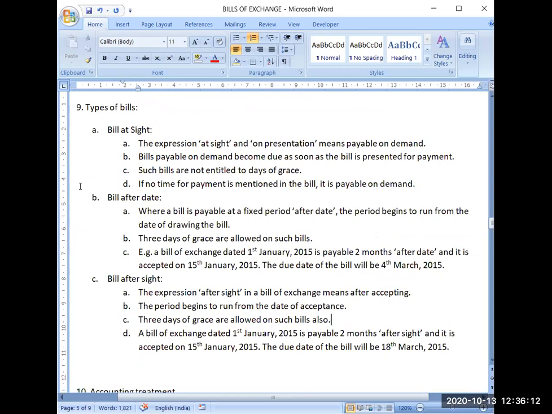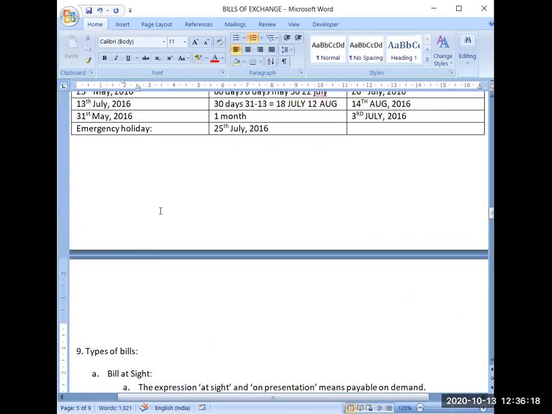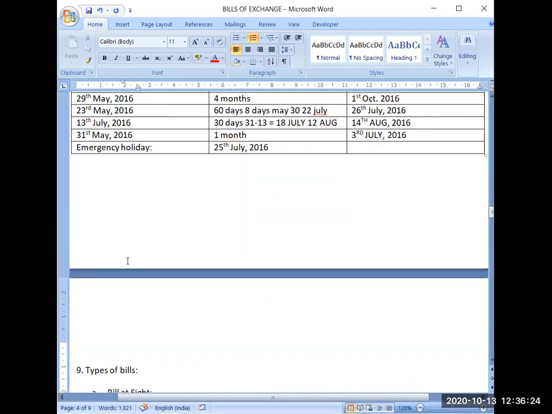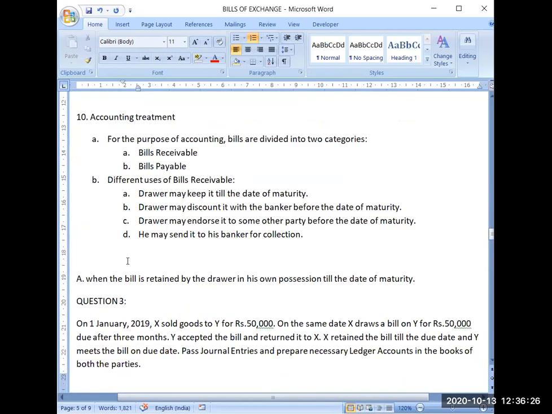And if the question is silent about the type of the bill, then it will always be treated as a bill after date, as we were doing in the question. Here nothing is given regarding when the bill is accepted. So these are all bills after date.